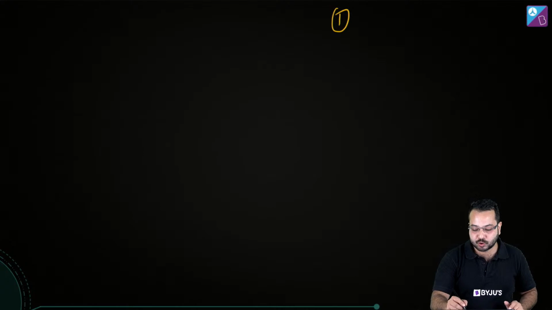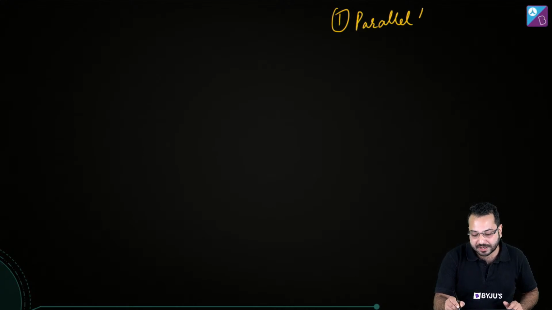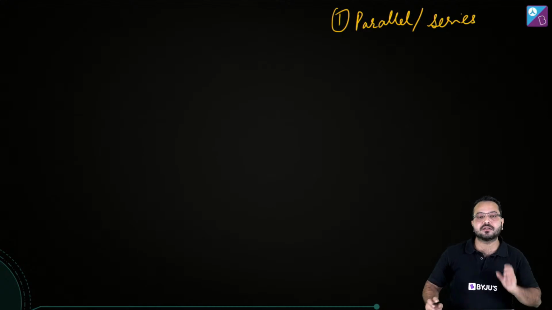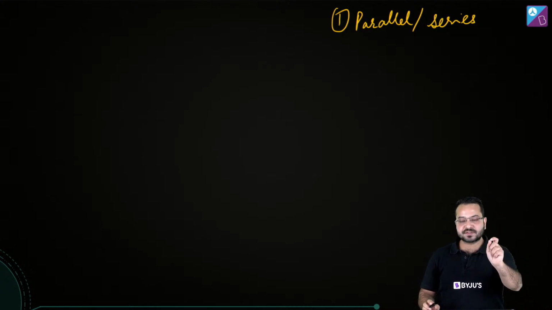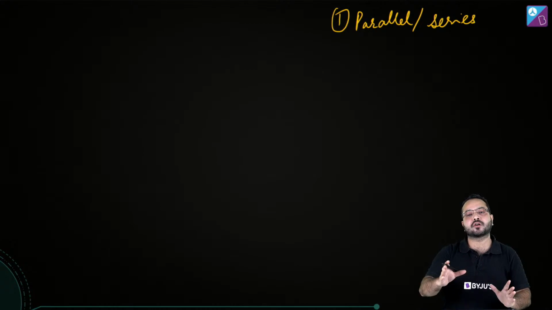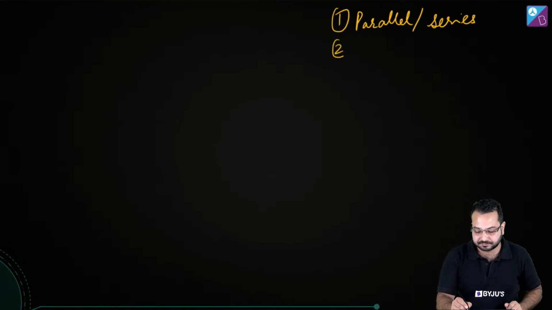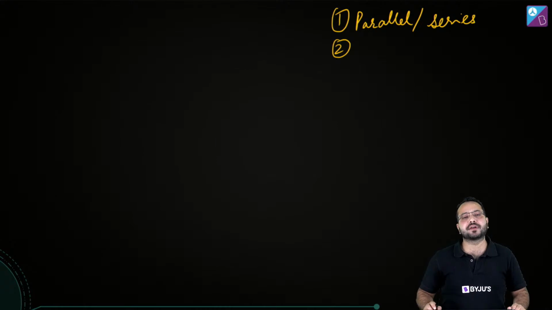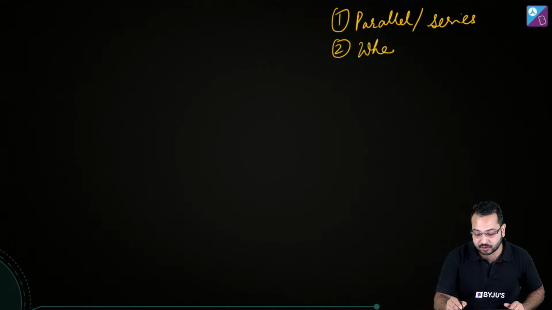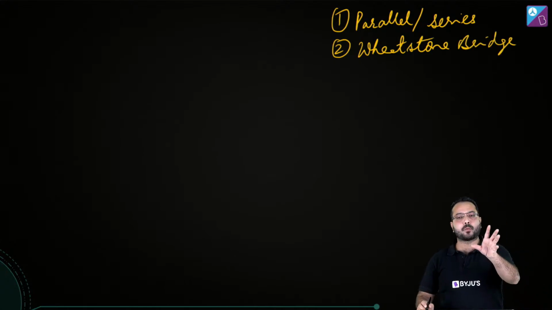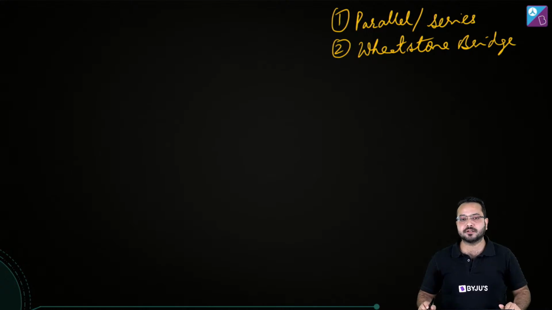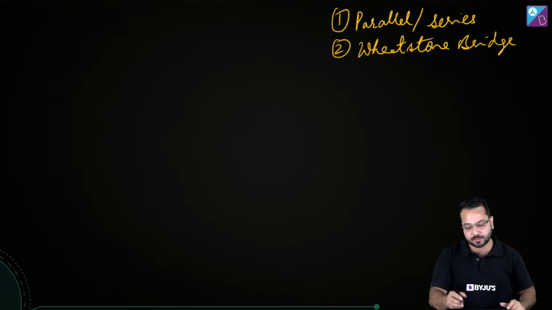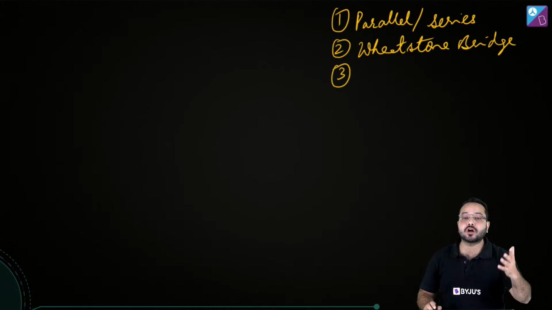The first thing you should try to find out is whether there is a parallel or series combination somewhere in this circuit. If you are not able to figure that out, then you should look for a Wheatstone bridge. There might be a Wheatstone bridge hidden somewhere. So if you are not able to find series or parallel, then you go for a Wheatstone bridge. Try to figure out if there is a Wheatstone bridge hidden over there. If you are not able to find a Wheatstone bridge, then what should you do? You should go for symmetry.